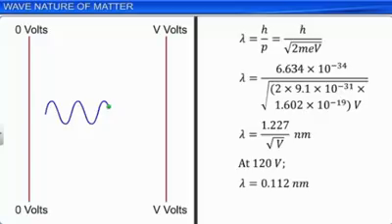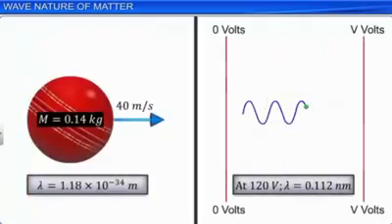For the ball, the de Broglie wavelength is beyond any measurement possible and hence can be considered as negligible. Whereas the de Broglie wavelength for the electron is of the order of the spacing between the atomic planes in crystals. This is the reason why macroscopic objects in our daily life do not show wave-like properties, whereas the de Broglie wavelength is significant and measurable in the subatomic domain.